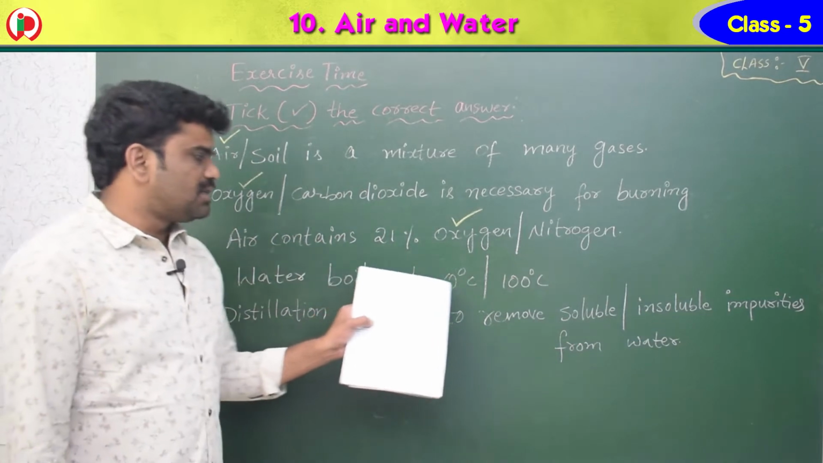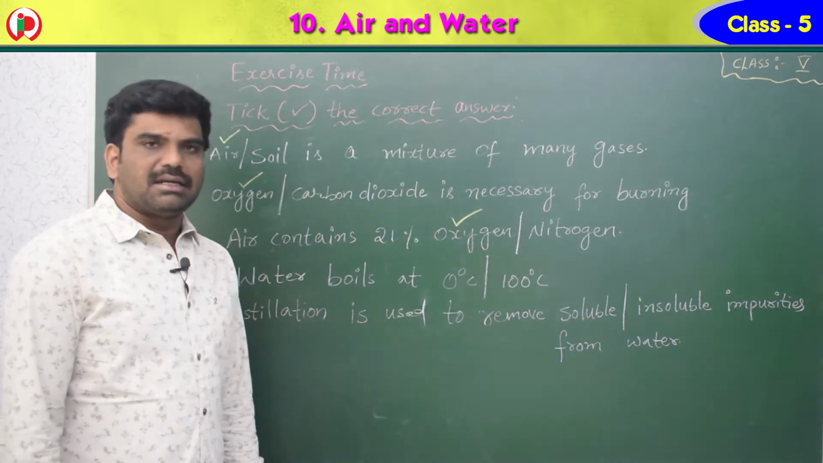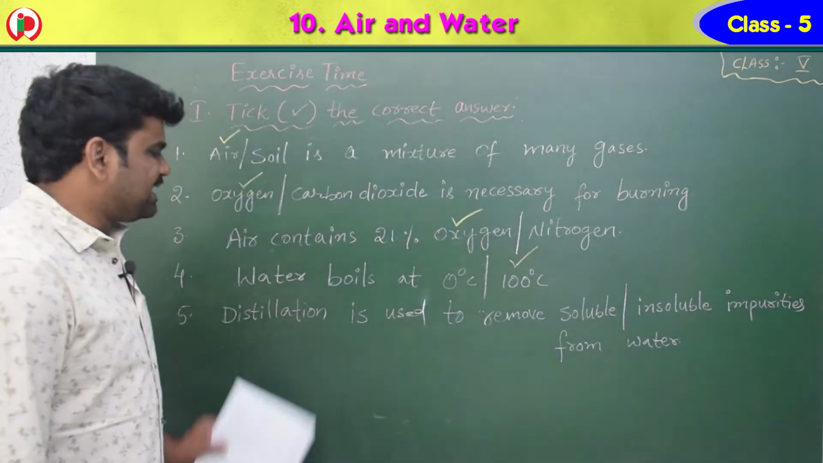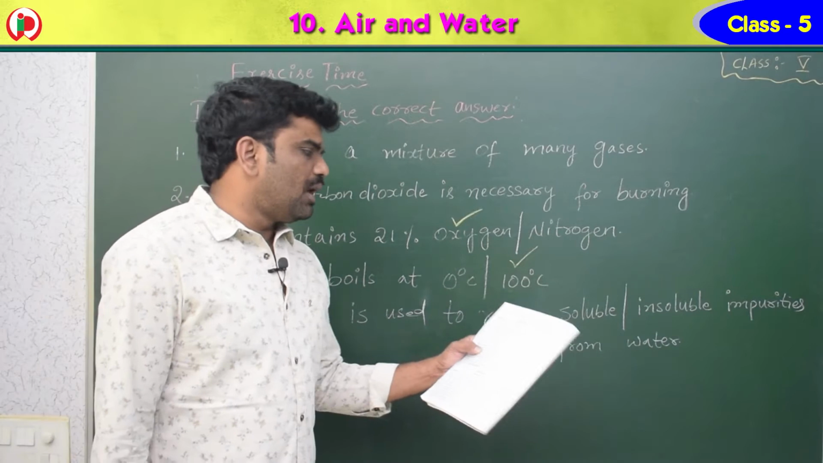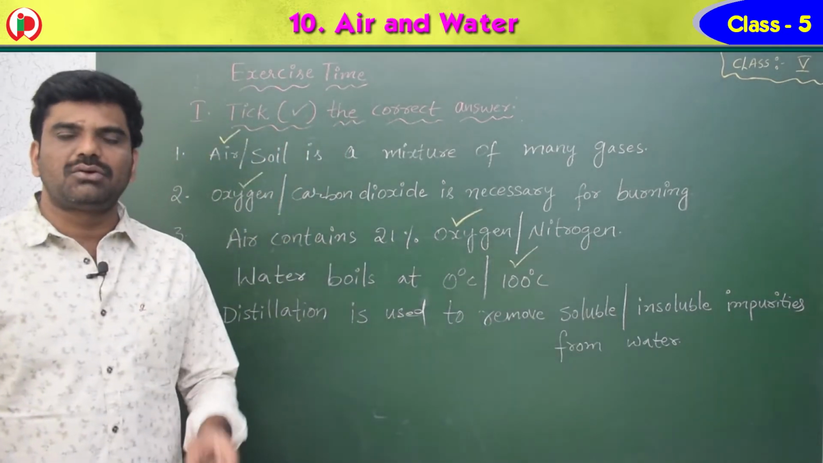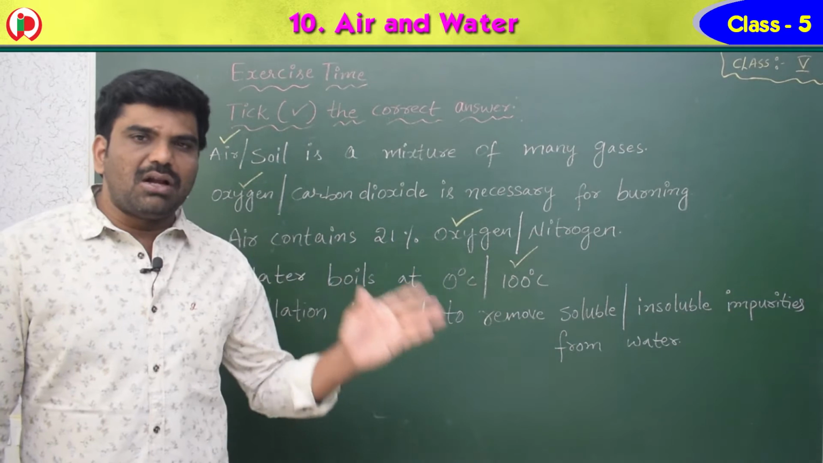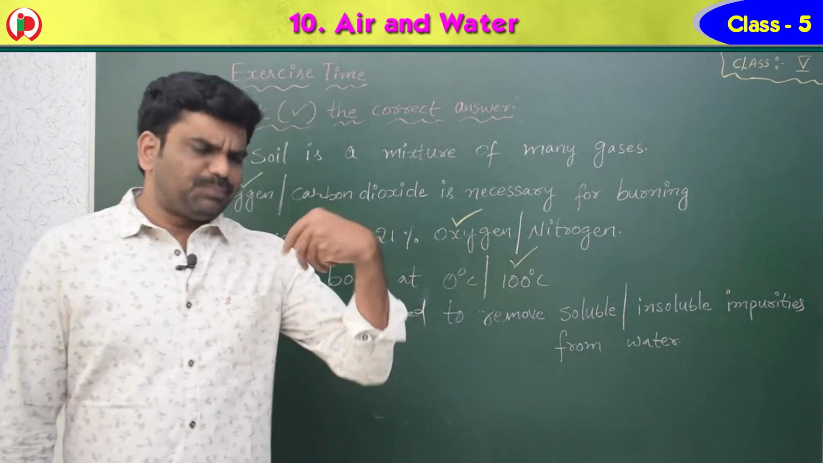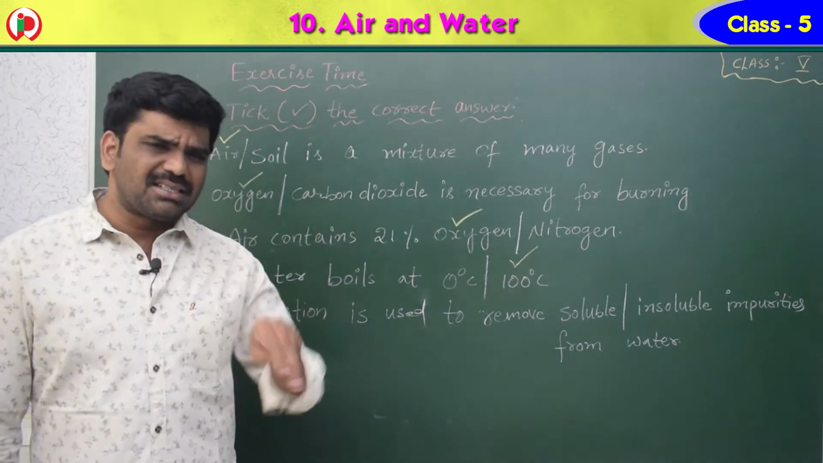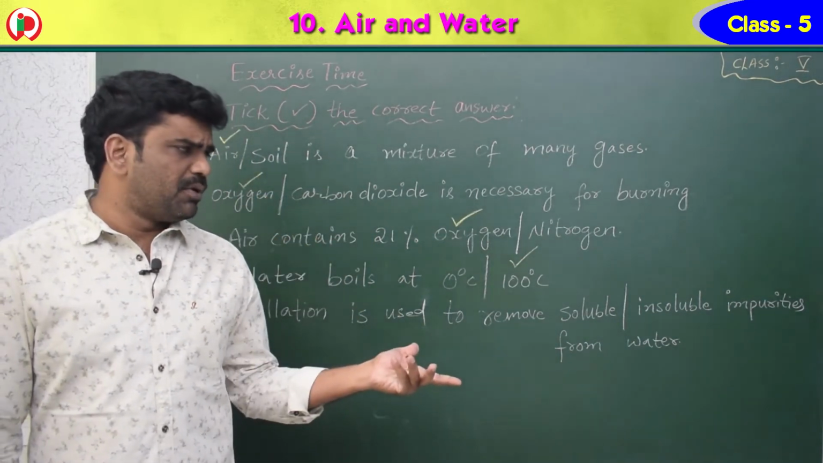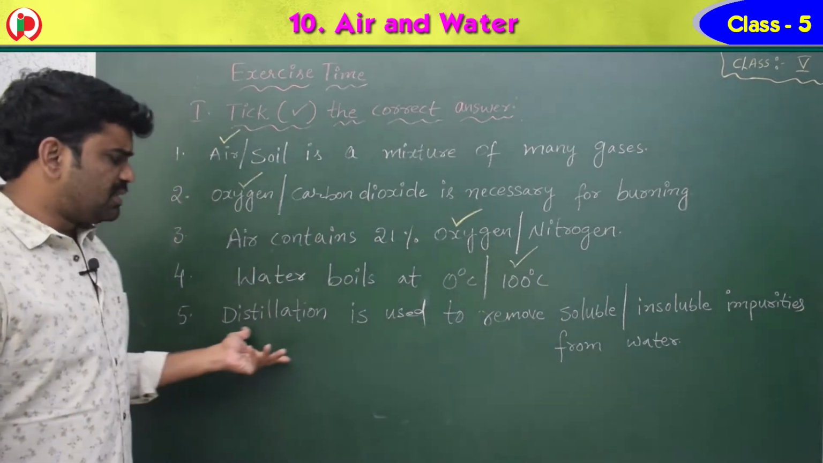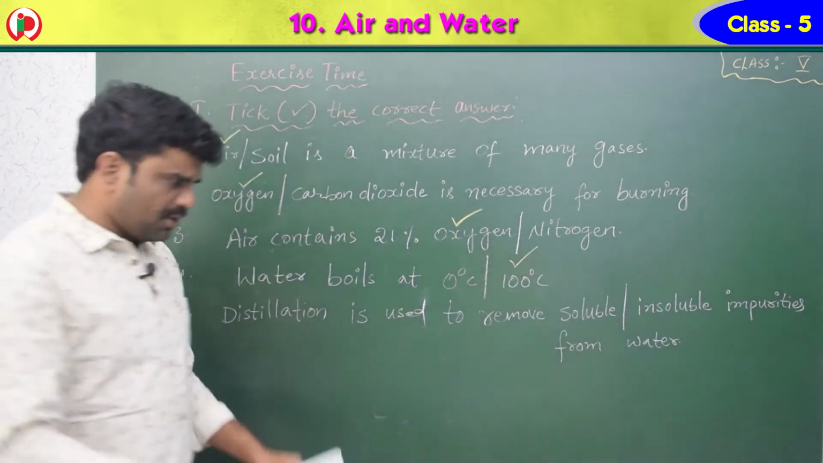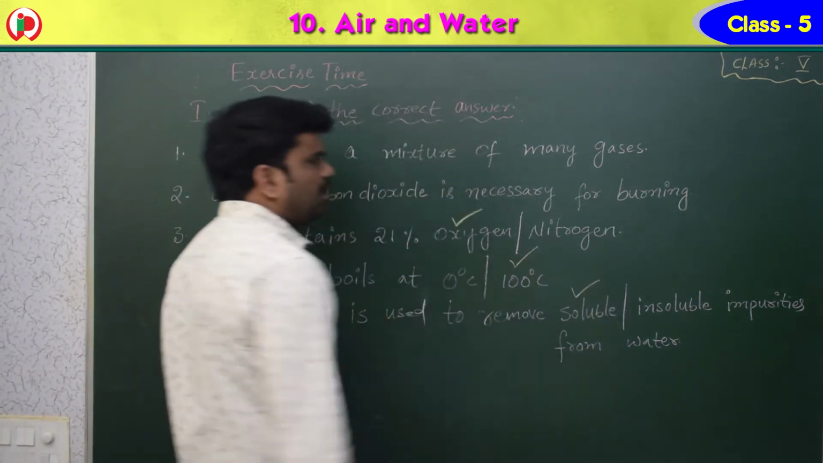Water boils at 0 degrees or 100 degrees, children? Yes, 100 degrees centigrade. So this is the right answer. Distillation is used to remove soluble or insoluble impurities. You know that there are two types of impurities. One is soluble impurities and the second one is insoluble impurities. Soluble impurities get mixed in the water, whereas insoluble impurities are not mixed in the water. Now distillation is the process used to remove which type of impurities, soluble or insoluble? Soluble impurities.